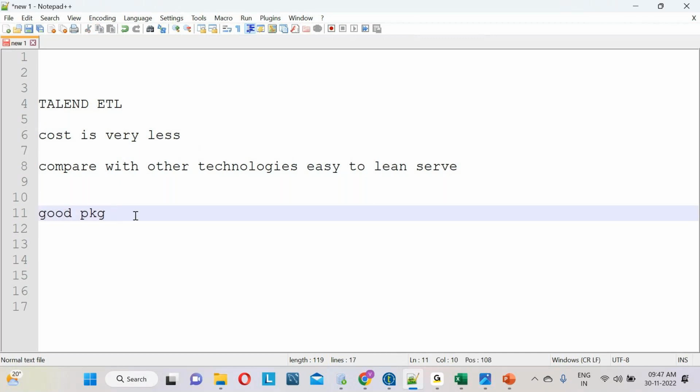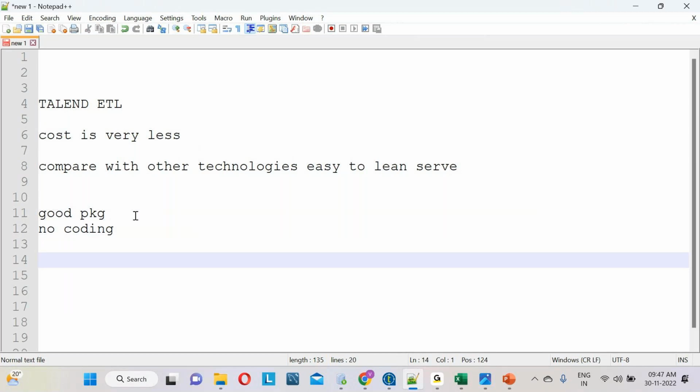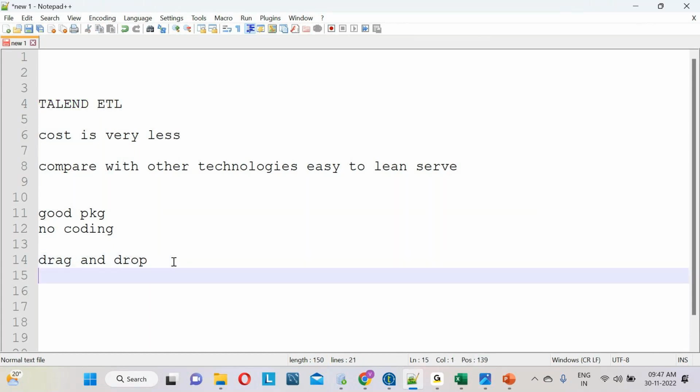No coding effort is required. Coding is not required, just simply drag and drop. We just need to analyze it and implement it. So cloud integration we can do easily. That's why Talend is more powerful in the market.